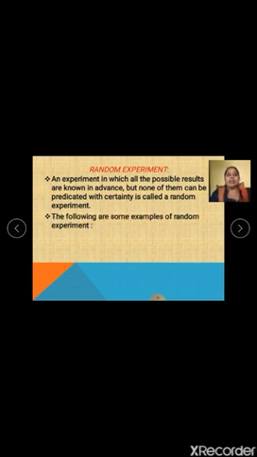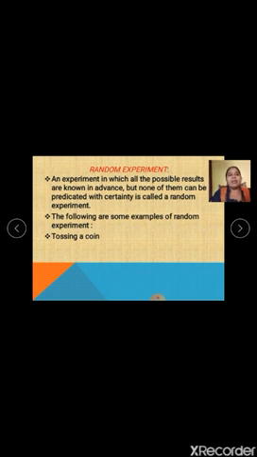The following are some of the random experiments which will be frequently used in this chapter. Random experiments means the situations or examples based on which we will be solving sums in this chapter. First one is tossing a coin. This is a day-to-day life example. Everybody knows that when I toss a coin, I am either going to get a head or a tail. So it is an experiment of which I know the answer well in advance. But can I tell you with certainty that I am going to get head only or tail only? It's not like that. Hence it is called a random experiment.